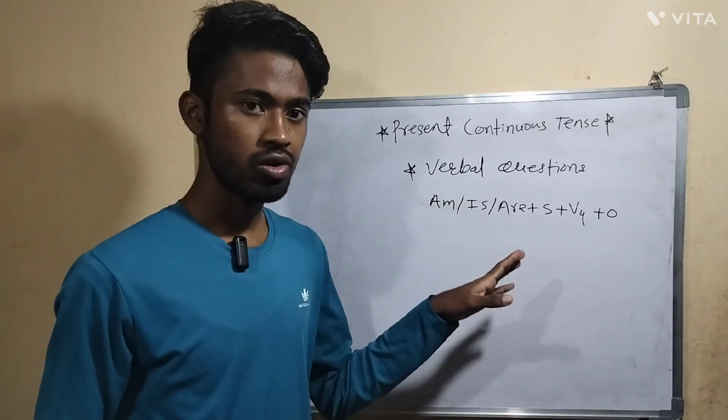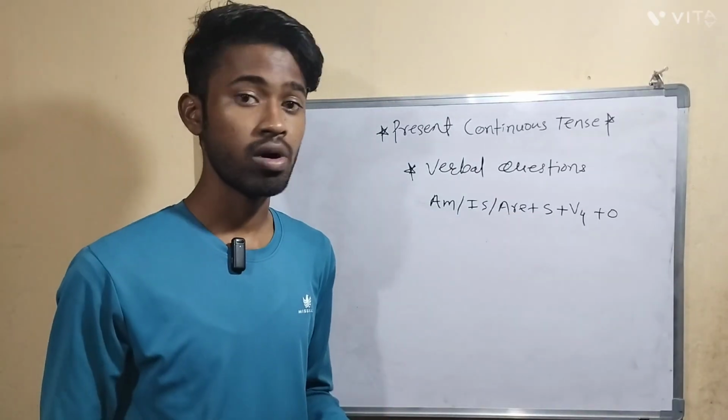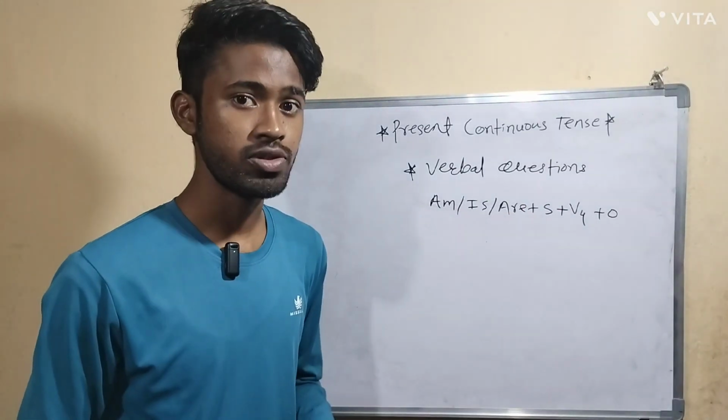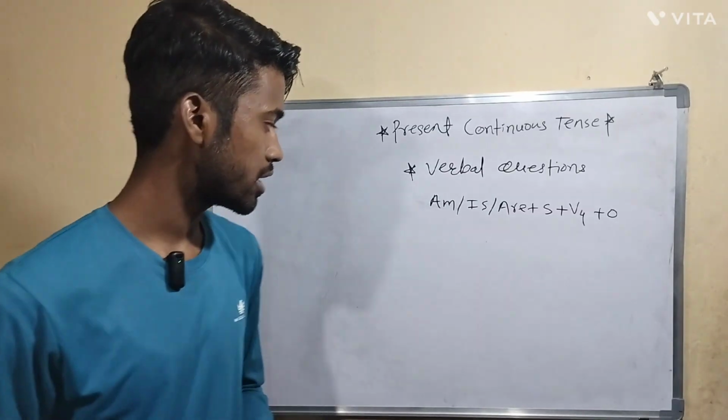So am, is, are first. After that you have to take the subject, after that the fourth form of verb, or you can say the ing form of verb. In the last you have to take the object. Now let's see a few examples so you will get a better understanding.